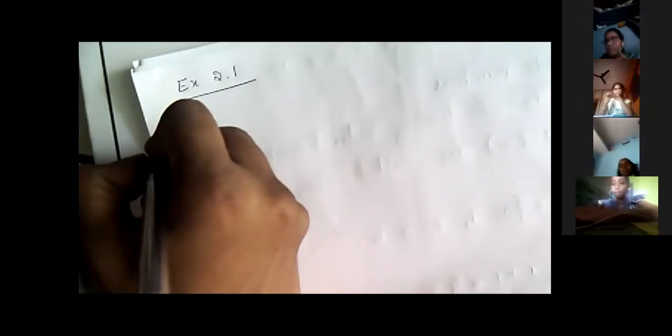The first one is: write the next 3 natural numbers after 10,999. This is the number, and for this number we have to write the next numbers. Next number means it's a successor. Correct, Umayma and Saima? Yes, we have to write the successor for this number. Next three natural numbers we have to write.